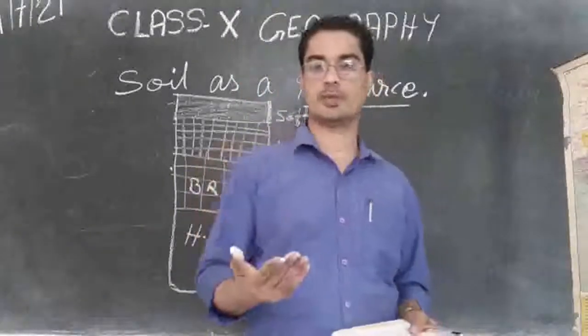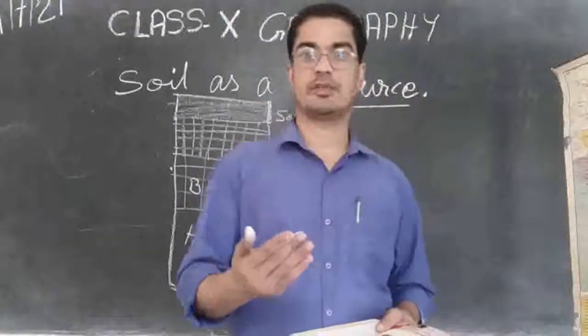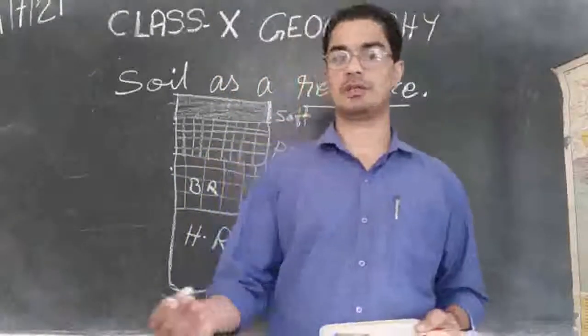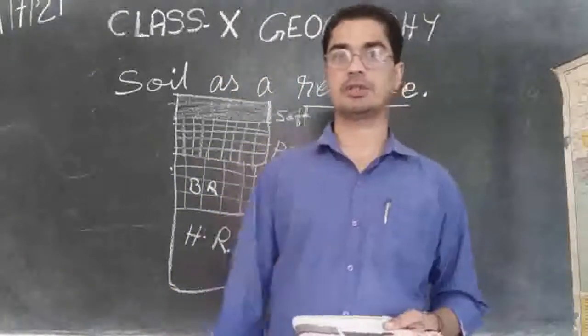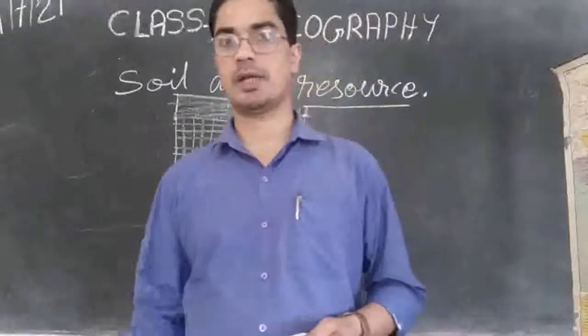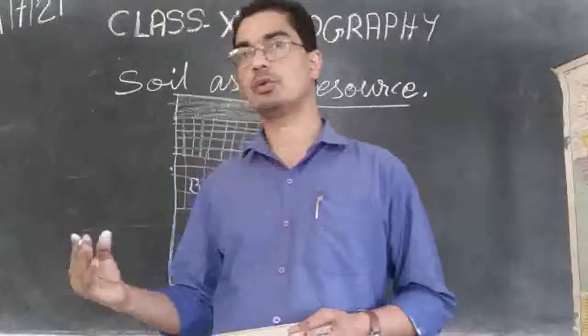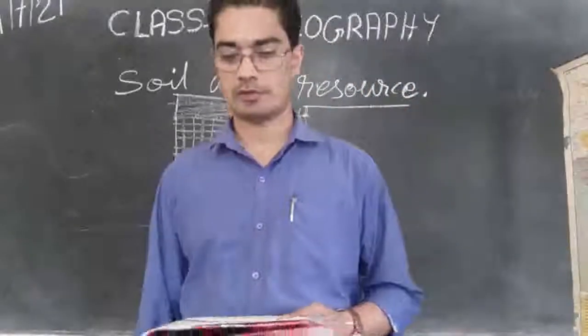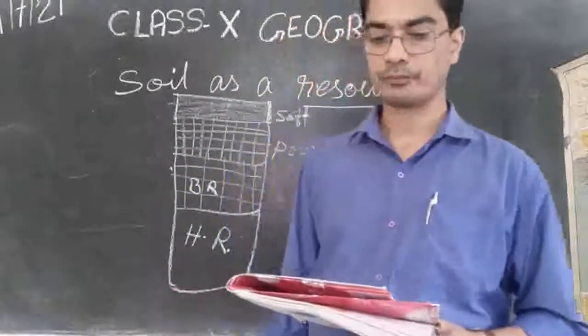So whose activity was it? This is the activity of small bacteria, small worms, and so on. So they also do the formation of the soil. That animal's body is turned into soil. So they are also part of the formation of the soil.